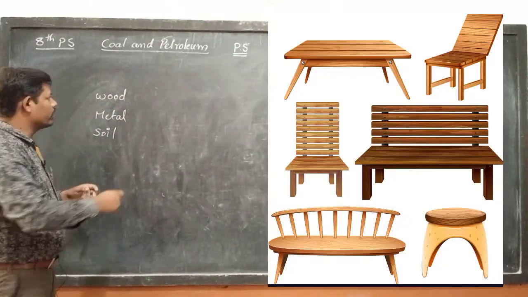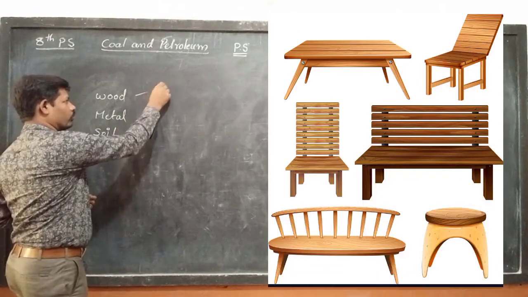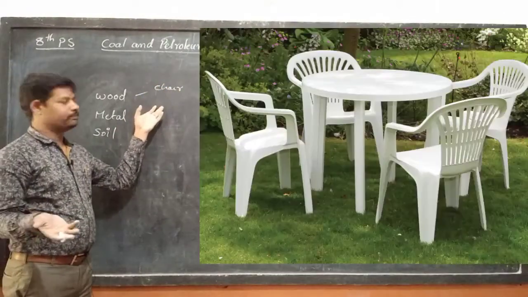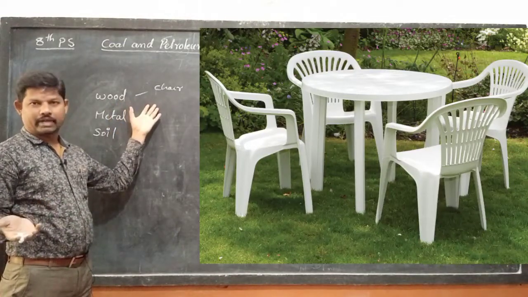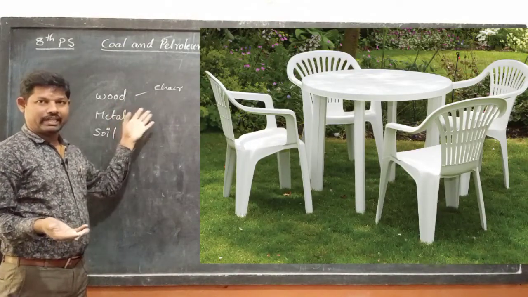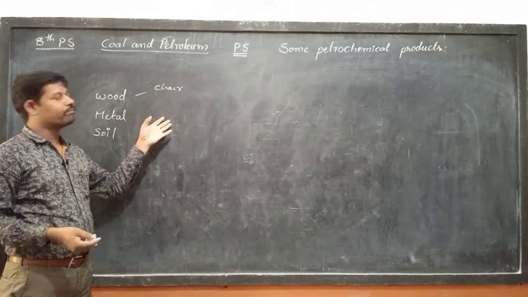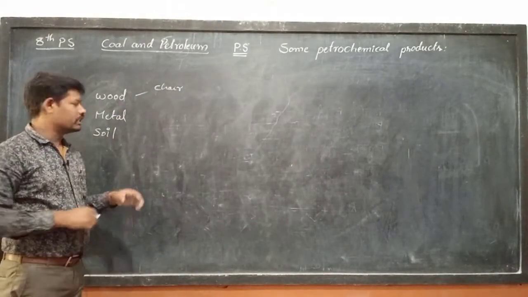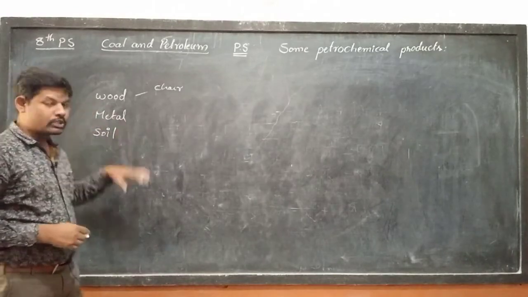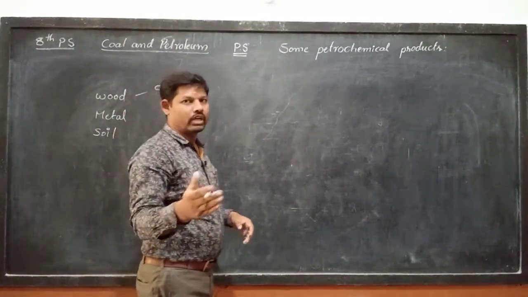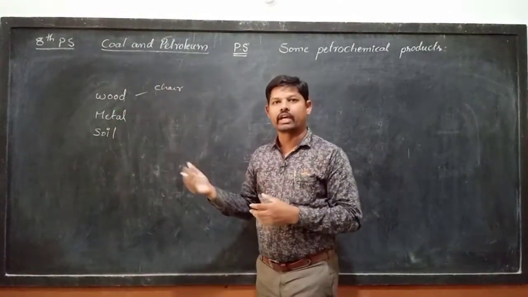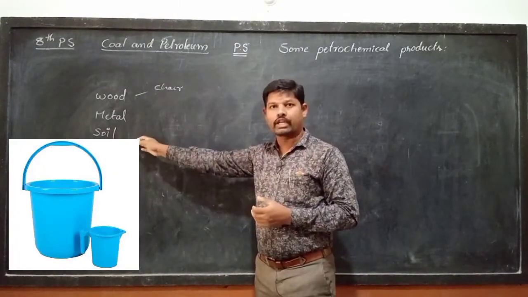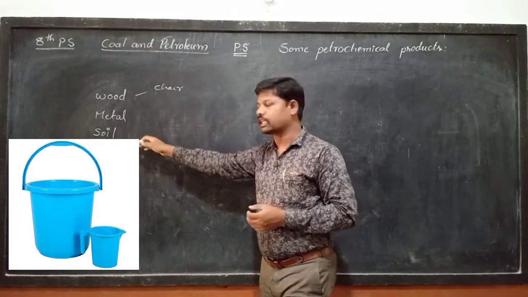For example, a wooden chair is now replaced by a plastic chair. A wooden table is replaced by a plastic table. Like that, metal chairs are also replaced by plastic, with petrochemicals as the starting material. Metal pots are also replaced by petrochemical products. Now we are getting plastic pots, and soil utensils used in the kitchen.